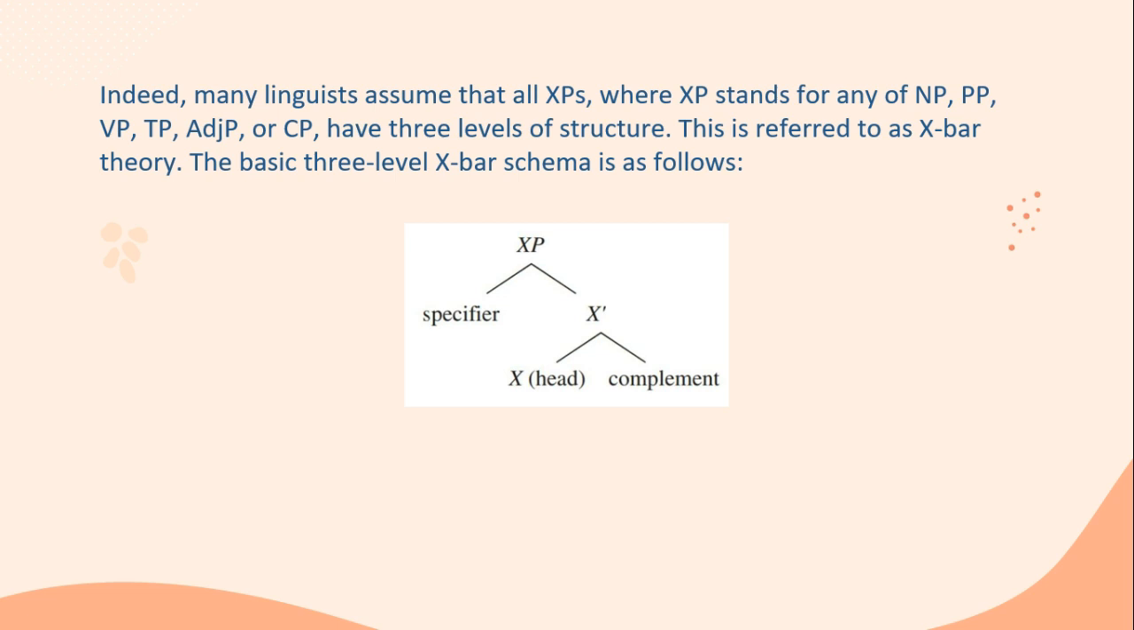The third level is an expansion of X-bar and consists of a head X and a complement, which may itself be a phrasal category, thus giving rise to recursion. X-bar structure is thought to be universal, occurring in all the world's languages. The order of the elements inside XP and X-bar may be reversed, as we saw in Japanese.